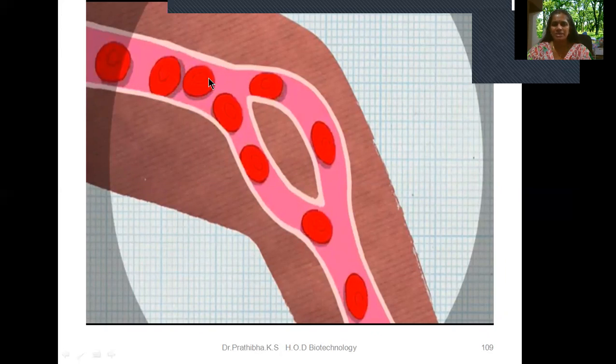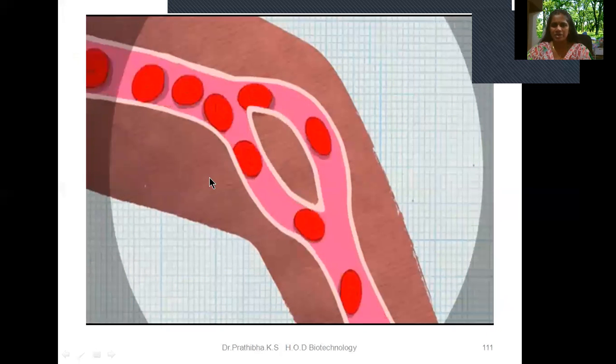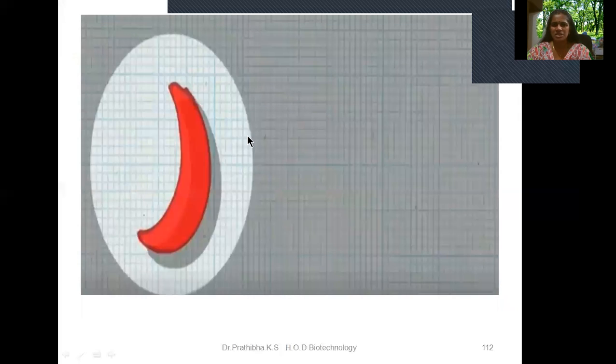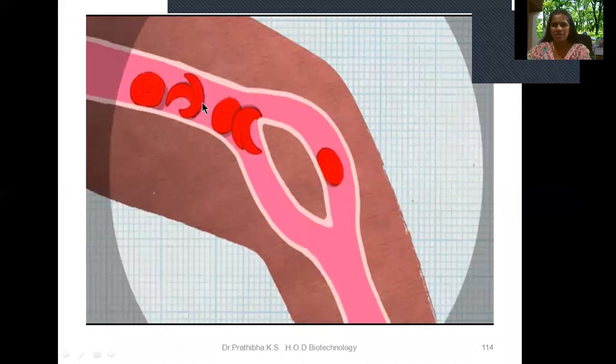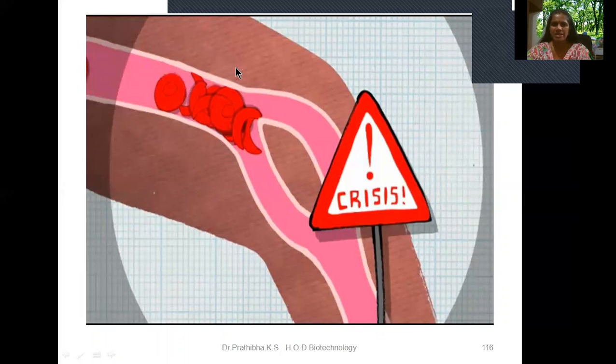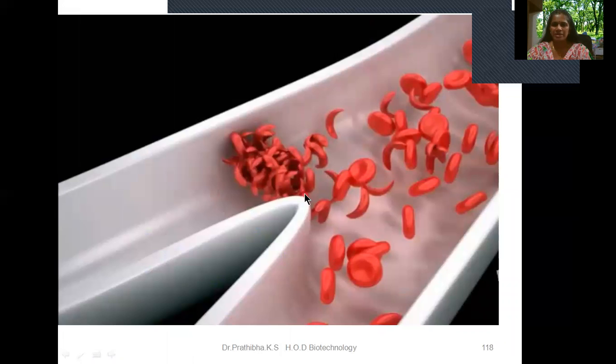Normal healthy RBCs moving through the blood capillaries will squeeze and move through very easily. When the sickle-shaped, banana-shaped RBCs come across the blood capillaries, a crisis or block happens. Obstacles can be seen over here, and all these RBCs, healthy or diseased, will be blocked here, and the person will suffer pain in that particular area. Blockage can be seen over here, and that brings the crisis.